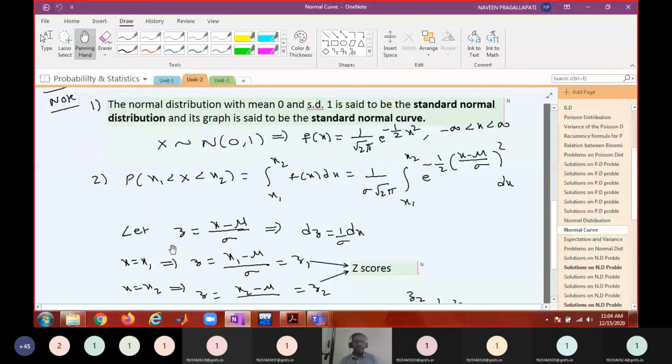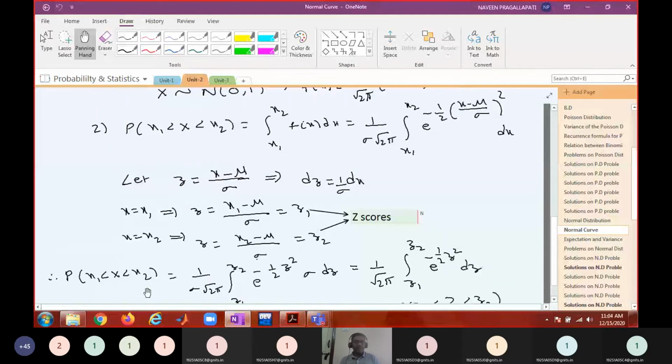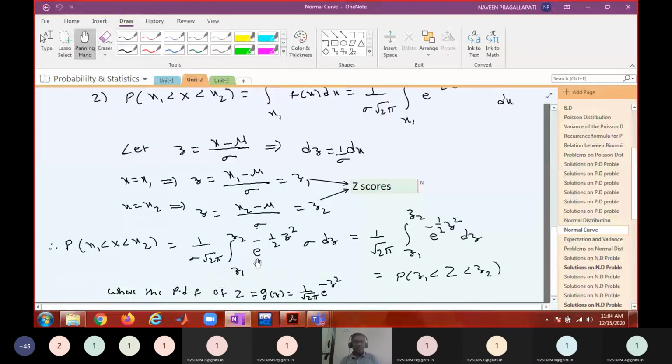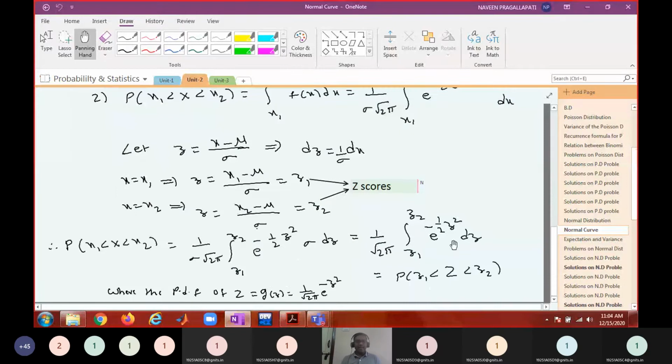Then instead of finding the probability from x1 to x2, we computed the probability from z1 to z2, and you have a standard normal distribution table. Using the standard normal distribution table, we computed these normal probabilities.